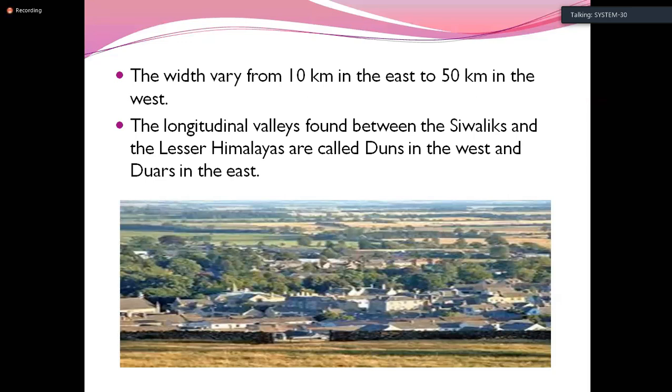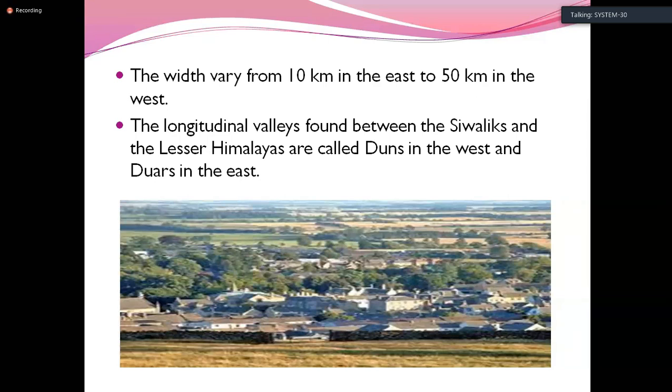Next, in between the Shivaliks and the Lesser Himalayas, there are some valleys called Duns in the west and Dwars in the east. Because of the fertility here, urban colonies formed, and these are called Duns in the west and Dwars in the east. So you can see the houses here. This type of civilization is called a Dun in the west and Dwar in the east.